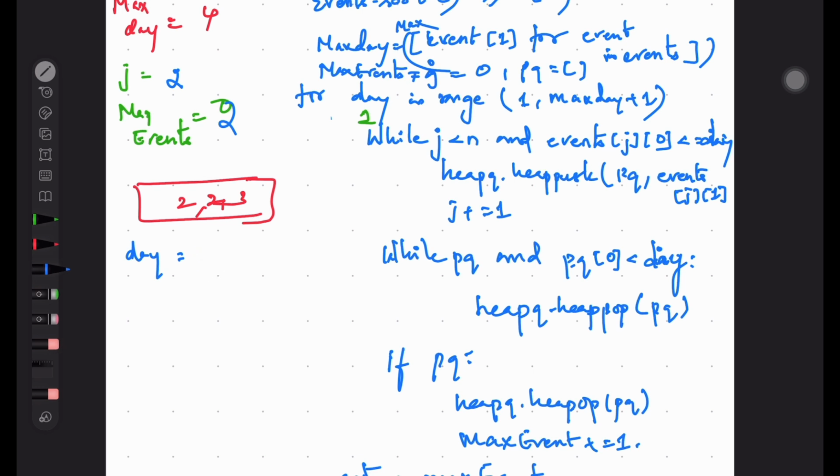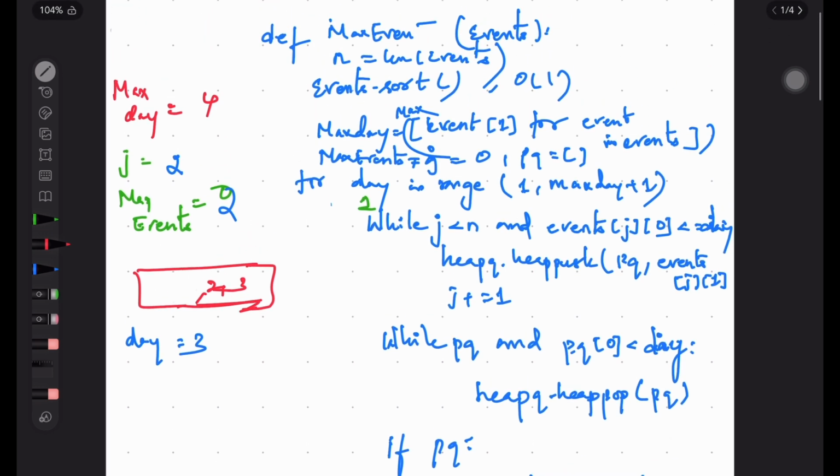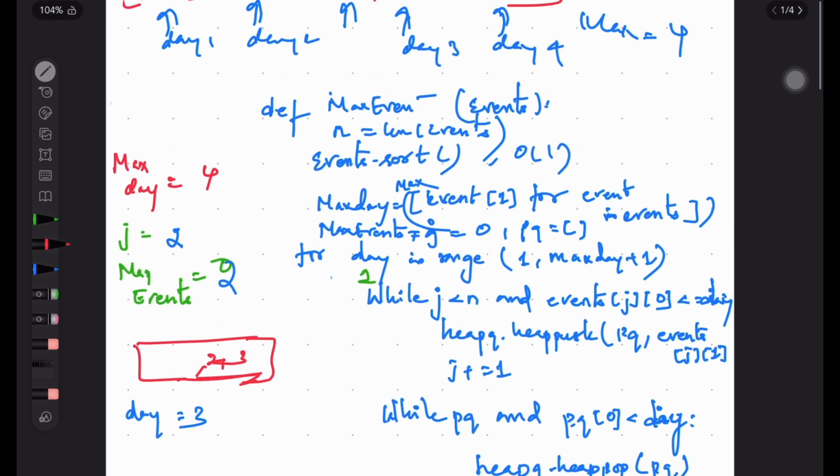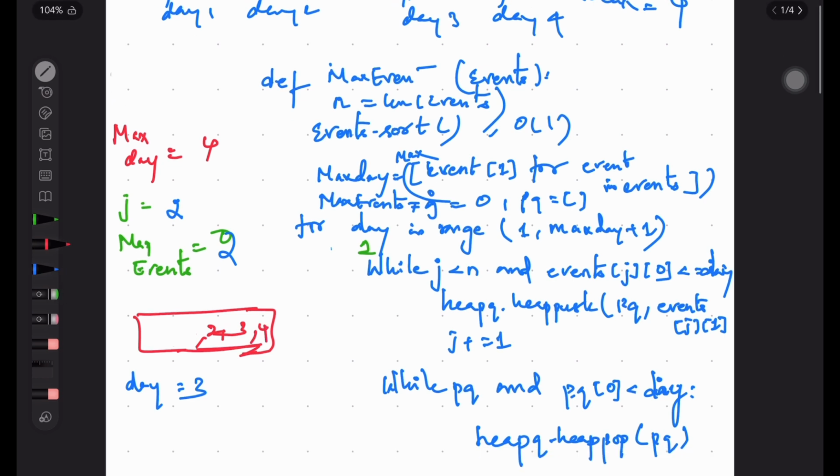So now the day got updated to 3. This would have popped out here, because this event we have attended, so we are popping it out. That's it. So on day 2, now day 3 came. Day 3, what can happen? Now we have one more event at day 3, so what we are going to append at day 3, 4 we have.